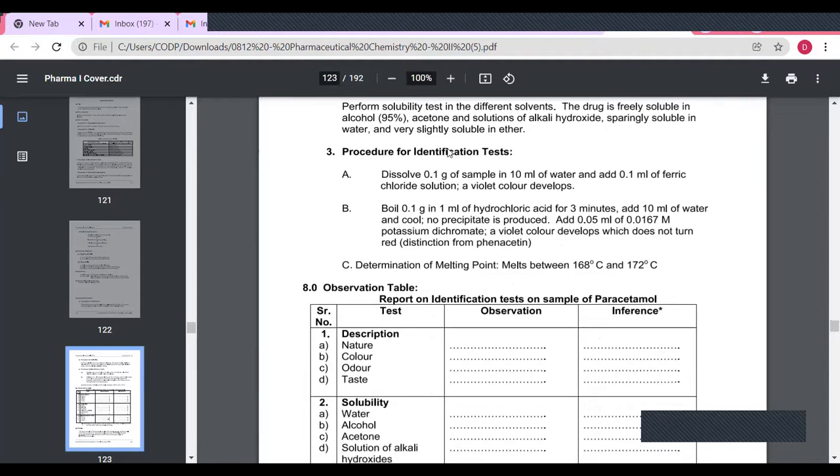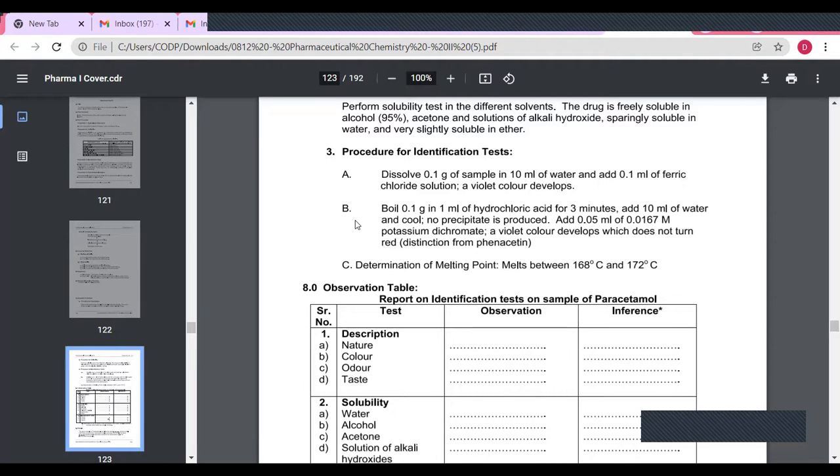Then next is the procedure for identification test. This A, B and C. These are the identification tests for the paracetamol. First test is: dissolve 0.1 gram of sample in 10 ml of water. The given sample is paracetamol. Take 0.1 gram of paracetamol, add 10 ml of water, and then add 0.1 ml of ferric chloride solution. The observation is that a white color develops in the solution.